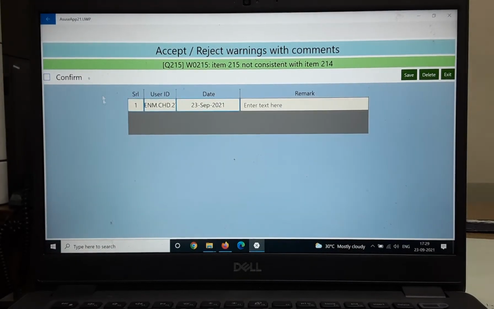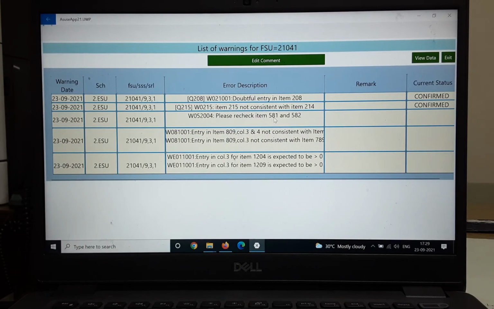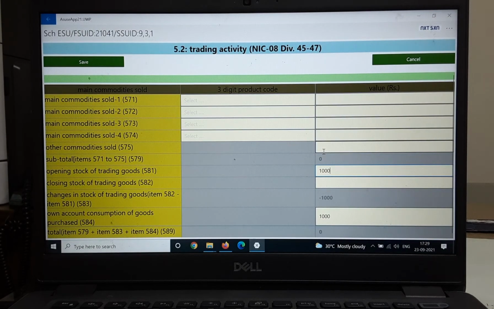Edit. So I am confirming this again, saving it, exit. Then please check entry in 581 and 582. Now let us see what this warning is. So I am clicking this warning, view data. This says for 581 and 582, this is opening stock and closing stock. Opening and closing data should always come, and that is the reason this warning has come. So let us enter some data here so that our warning will not come.